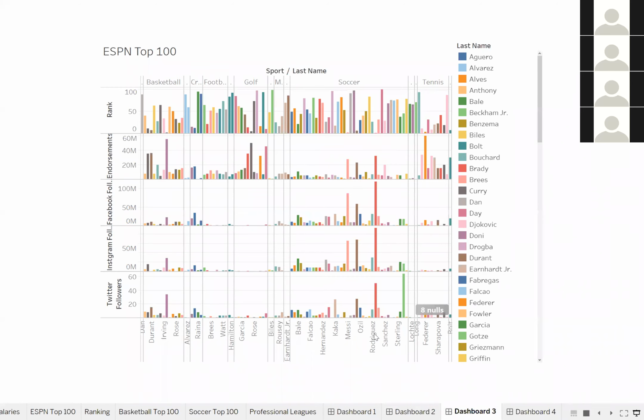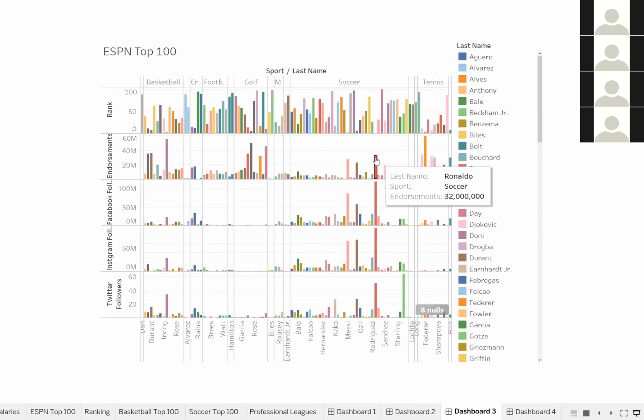So moving forward, aside from looking at other leagues, we looked at the ESPN Top 100 that they publish every year. This is strictly on fame, so it doesn't necessarily have to do with how much an athlete is getting paid. On the left-hand side, we'll start off with rank. The number one rank in the world right now is Cristiano Ronaldo, who is a soccer player.